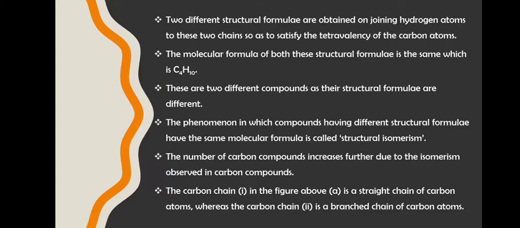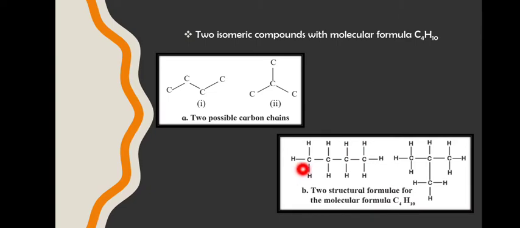Followed? Now the phenomenon in which compounds having different structural formulae have the same molecular formula, like seen in the previous slide, is called structural isomerism. What is it called? Structural isomerism. Followed? Now here what you see is a straight chain and this is a branched chain. So these two are structural isomers.